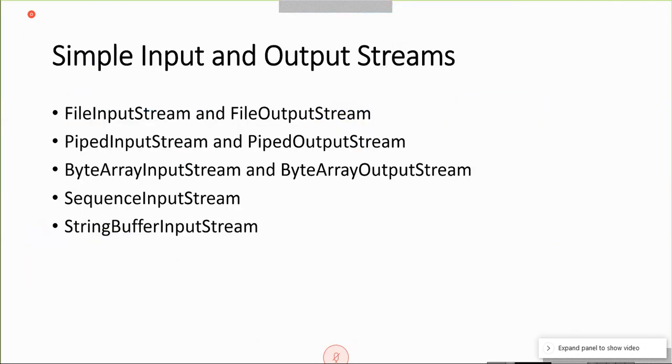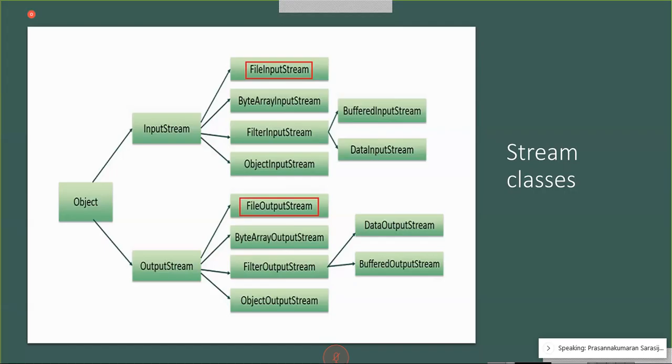Now this is again categorized in another way, simple input and output streams. You have to remember all these names. These are the class names from this picture. You have to remember all these class names.